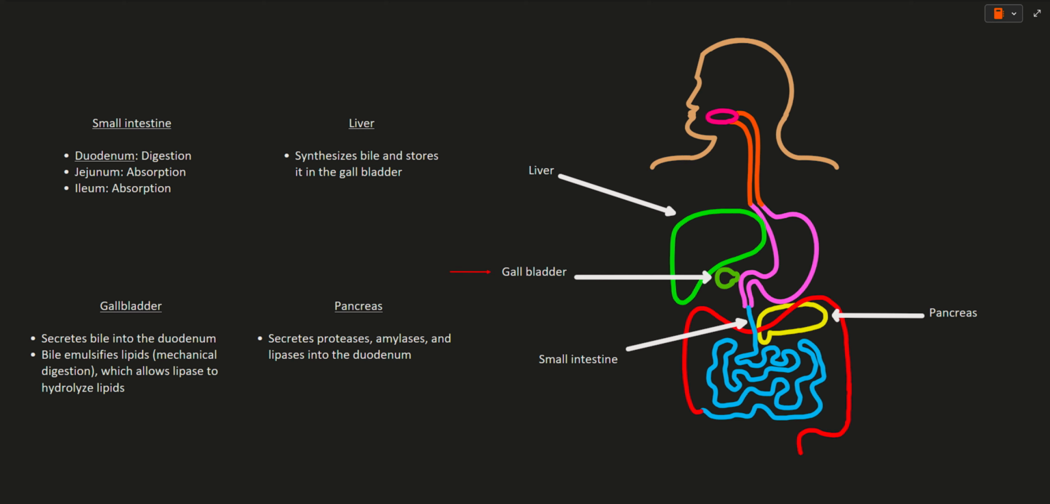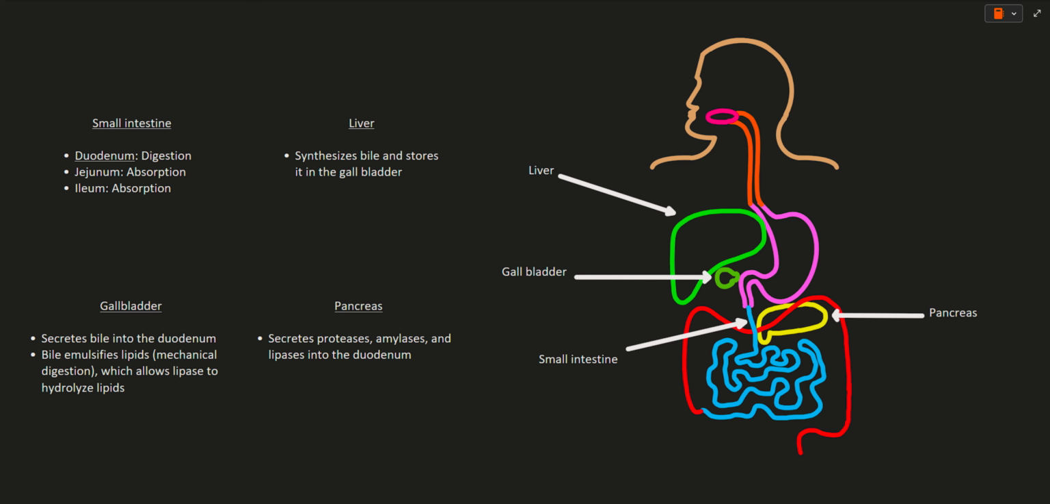The gallbladder is responsible for storing bile and then secreting it into the duodenum. Bile emulsifies lipids. When something is emulsified, it is broken down from large droplets to smaller droplets. Therefore, bile aids in mechanical digestion, not chemical digestion.